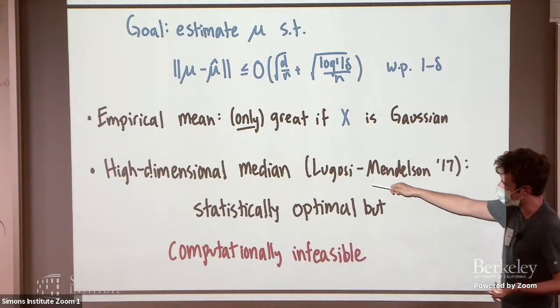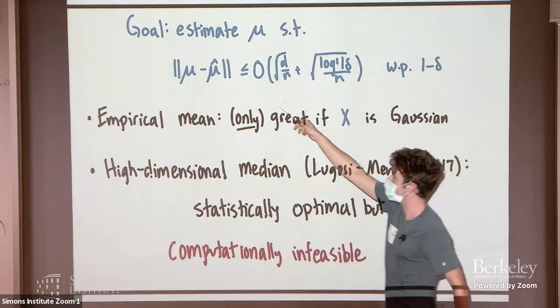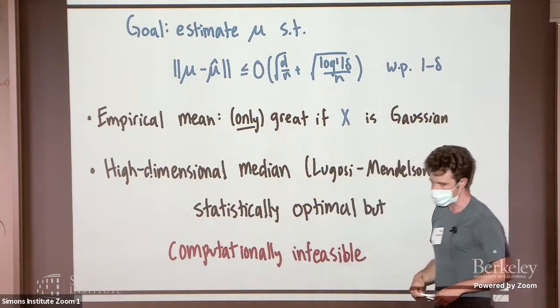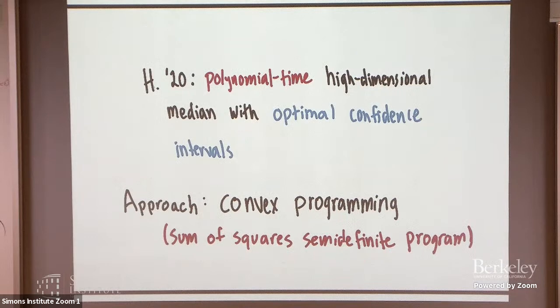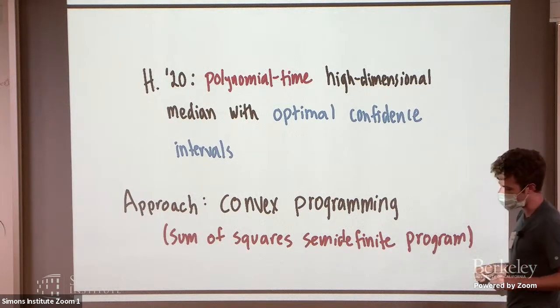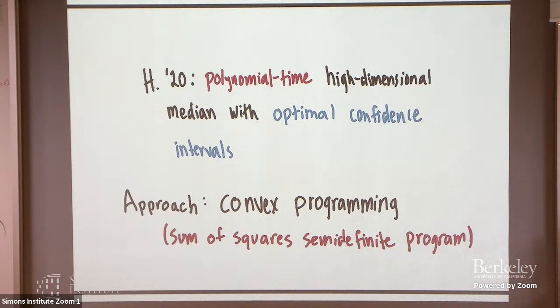So you can use some high dimensional median, which gives you these statistically optimal confidence intervals, at least up to the hidden constant. But it seems to be computationally infeasible. Like Tukey medians, it isn't exactly a Tukey median, but it's sort of Tukey median-like, and things like that are very computationally expensive. So the result was that it turns out that you don't have to employ the computationally intractable version of high dimensional median.